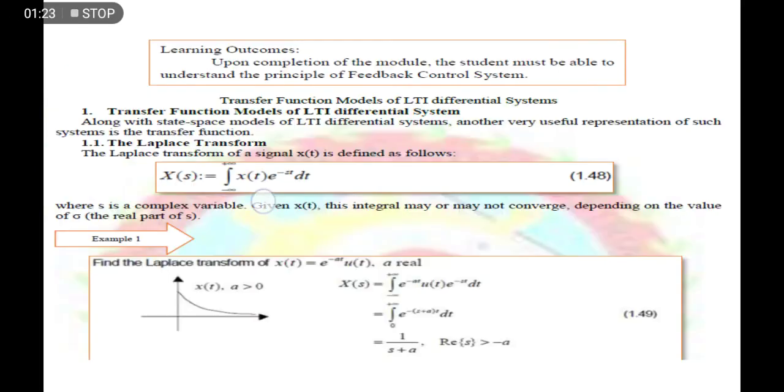So we have here transfer function models of LTI differential system.